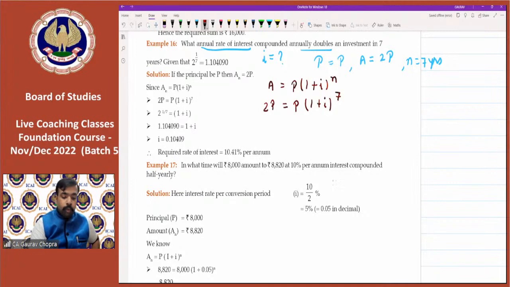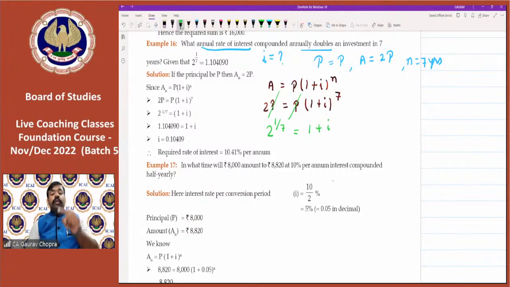Now what we have to do first, principal is available on both the sides, we can cancel P. Then on right hand side 1 plus I is having the power 7. When power goes on the other side, it becomes reciprocal. This you might have learned in the law of indices chapter, right? So let us send the power on the other side. 2 to the power 1 by 7 is equal to 1 plus I.